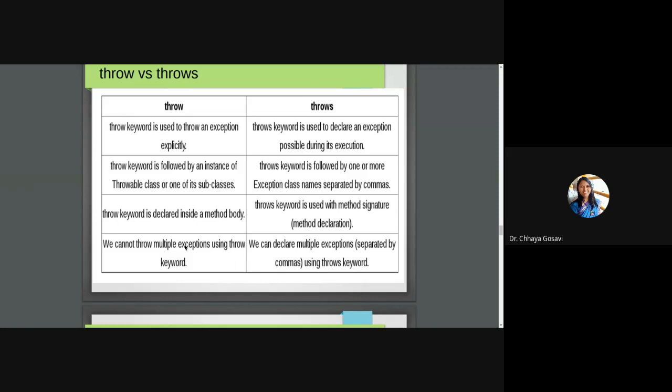We cannot throw multiple exceptions using the throw keyword. Note that throw is followed by only one instance. Only one exception can be thrown at a time. To throw multiple exceptions, we have to use multiple throw keywords. But we can declare multiple exceptions separated by commas using the throws keyword.